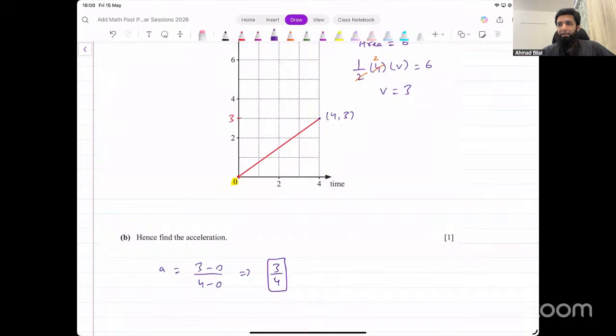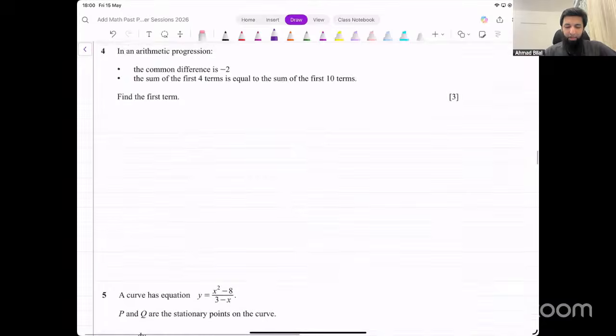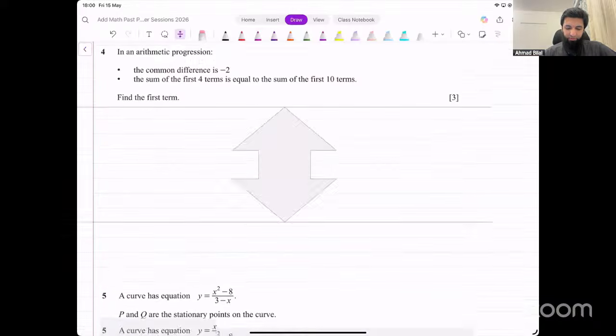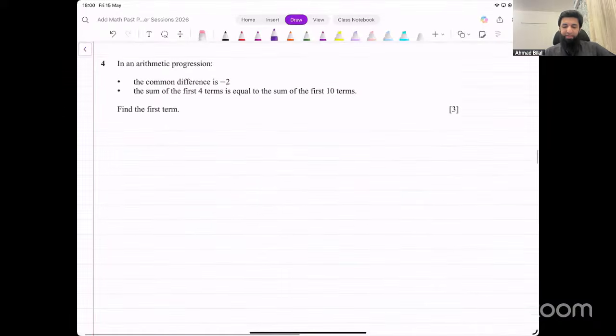Let's look at the next one. Now they're saying in an arithmetic progression, the common difference is -2. The sum of the first 4 terms is equal to the sum of the first 10 terms. Find the first term. So it's an arithmetic progression, AP. We know that the difference of this arithmetic progression is -2. What we're looking for is the value for a, the first term.